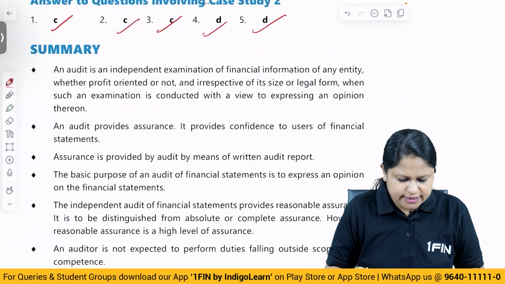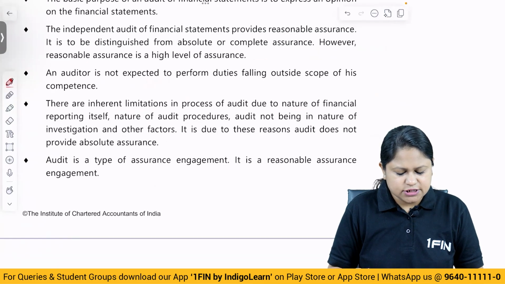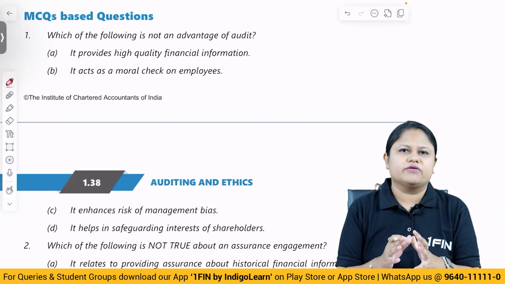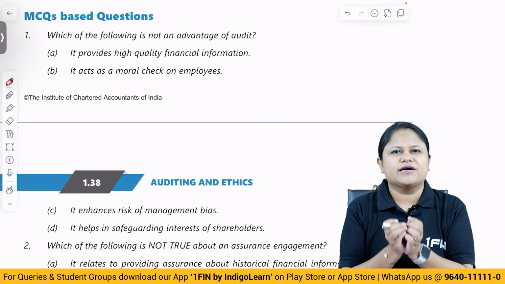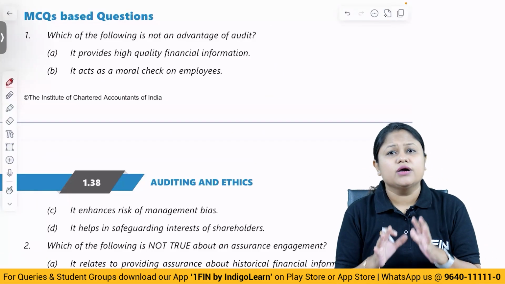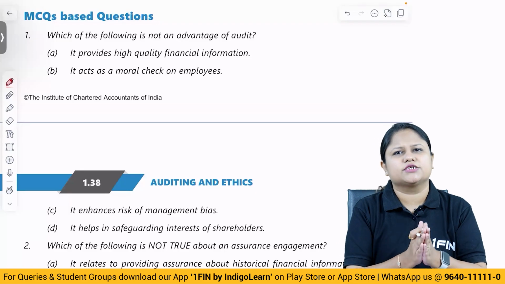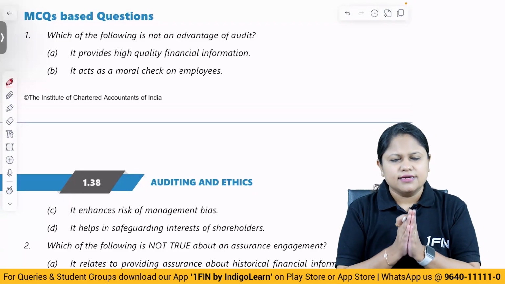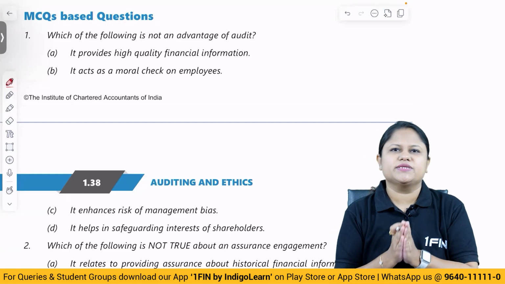Then you have a summary in the material given to you. Then you have all the MCQ based questions. If you look at the content coverage, all of it has been covered as a part of our discussion. So do not have the slightest doubt in your mind that some part has been skipped or something has been additionally done. It has proper coverage from the institute study material. So you can have utmost confidence in your preparation. Alright. Now let's pick up the next part, which is the MCQ discussion.